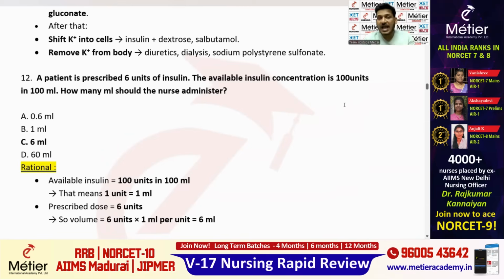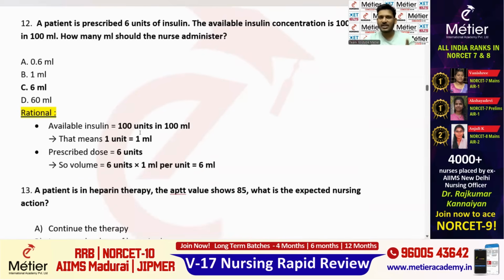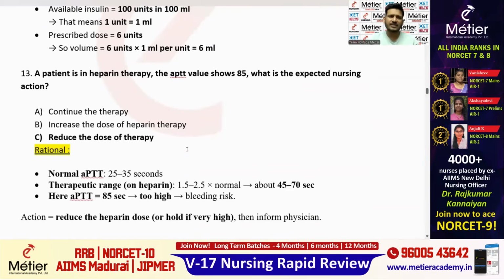And what do we have in hand? 100 ml contains 100 units. It means 1 ml contains 1 unit. So 6 ml contains 6 units. So how much are we supposed to administer? We are supposed to administer 6 ml. Clearly I have given here available insulin 100 units in 100 ml. It means 1 unit in 1 ml. And the doctor's order is 6 units. So we can take 6 ml. Right? 6 ml is equal to 6 units, and then we can administer it to the patient. Right? Fine. Easy question. Question number 13.